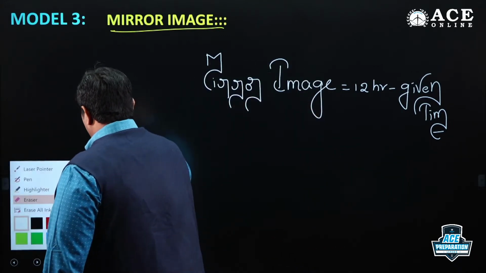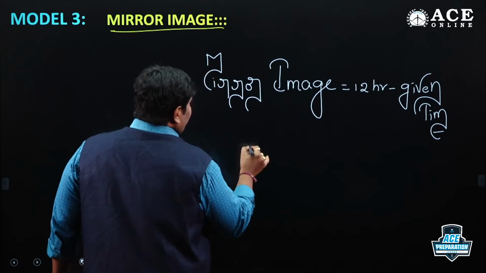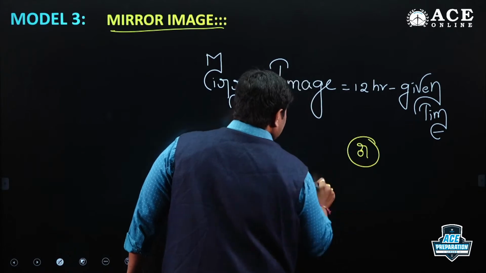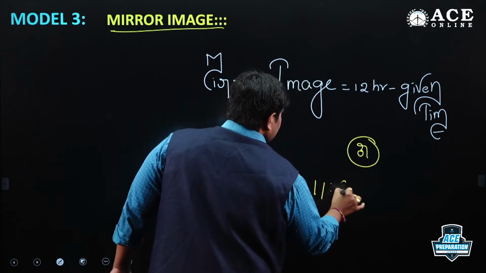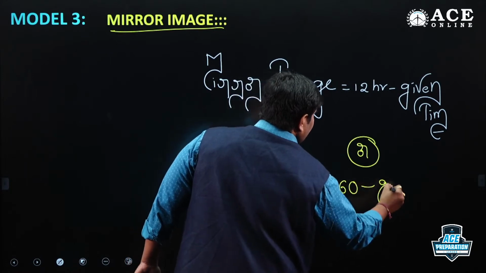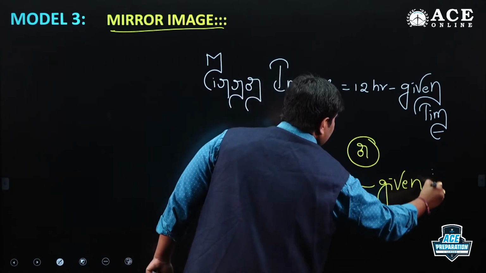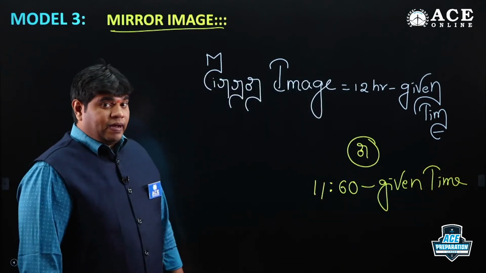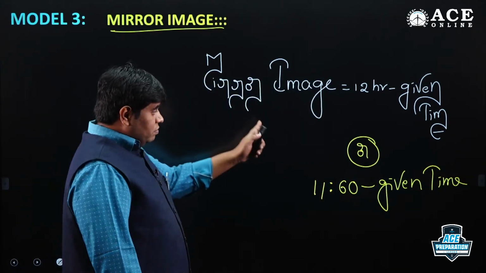In case minutes are involved, then 12 hours is written as 11 hours 60 minutes, and then 11 hours 60 minutes minus the given time. This is the point.